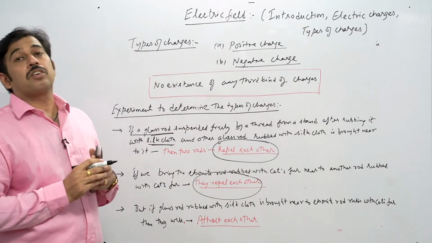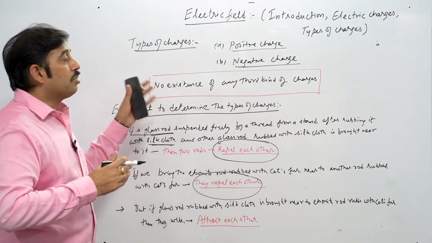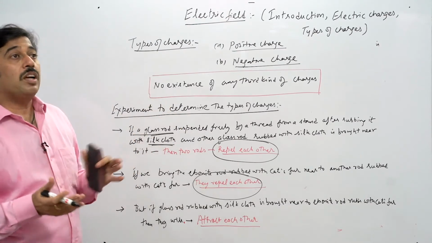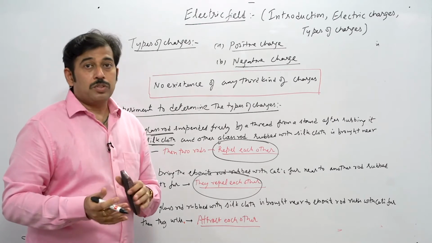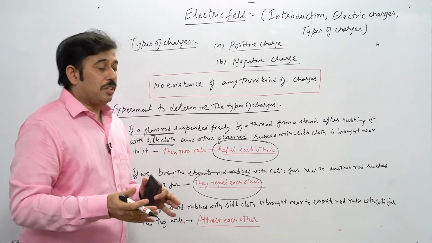That means like charges always repel each other. That is called the repulsion of the charges here. Now how can we find out the unlike charges then? Suppose in the same condition, now we change it. We change it like that.